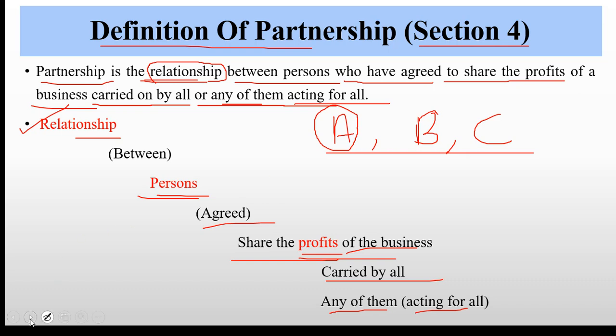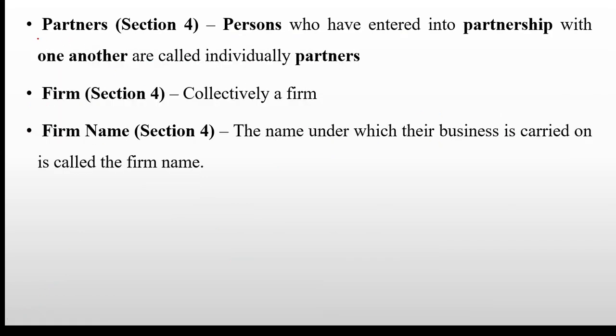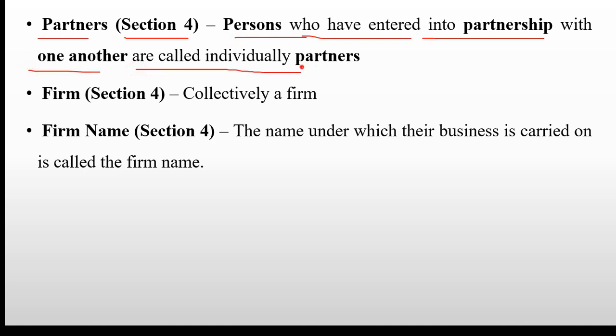Now moving further in Section 4, there is the definition of partners. What does partner mean as per Section 4? Persons who have entered into partnership with one another are called individually partners.